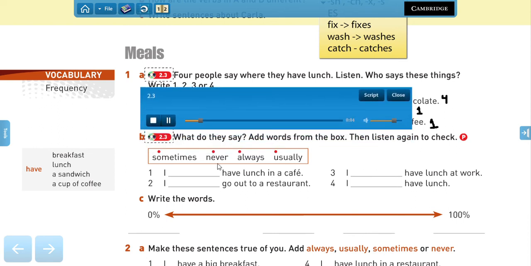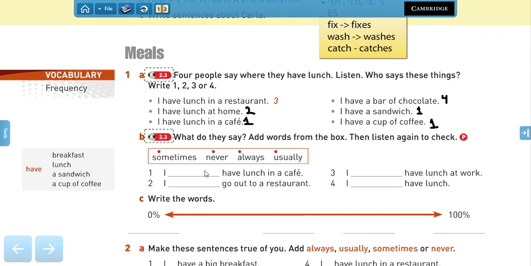1, I usually have lunch in a cafe near my office. I have a sandwich and a cup of coffee usually. 2, I usually have lunch at home. I sometimes go out to a restaurant, but it's quite expensive. 3. Well, I always have lunch at work. We have a really good restaurant at the factory, so we all eat there. 4. I never have lunch. I don't have time. I just have a bar of chocolate.